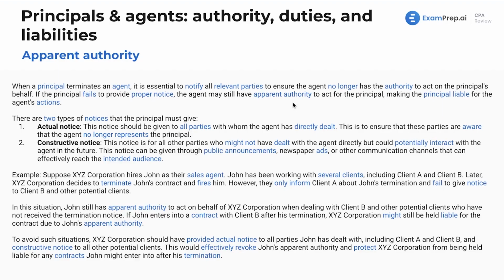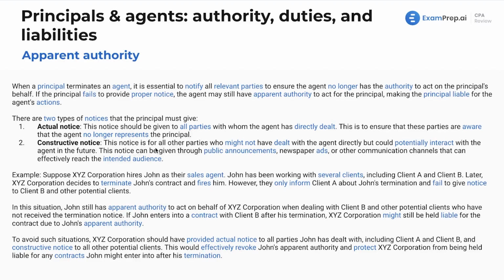Now, the two types of notice that the principal must give. We've got actual notice. This notice should be given to all the third parties with whom the agent has directly dealt. This is to ensure that these parties are aware that the agent no longer represents the principal. Super important so that you as the principal don't get put on the hook for something you really didn't want to be liable for.